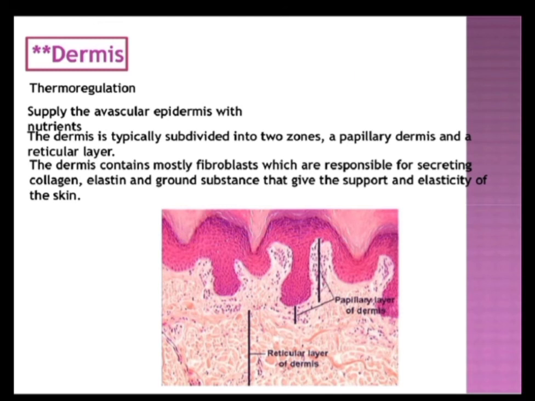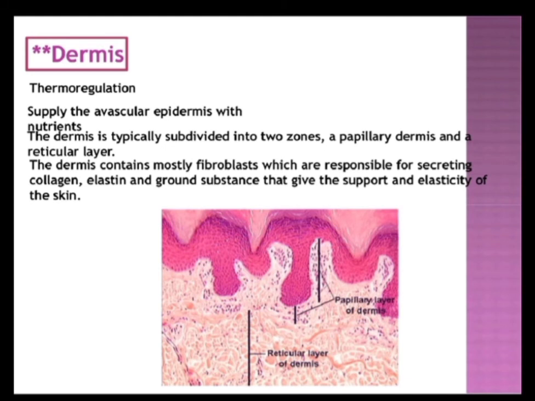It is composed of 2 layers with rather indistinct boundaries. The outer layer is called the papillary layer, while the deeper one is known as the reticular layer. So you can see, can you see these, the papillae? These are the papillae, the projections of the connective tissue projecting upwards, lifting the epidermis, and lifting the basal layer of the epidermis. And these papillae are known as the dermal papillae. This layer is so named because it bears the ridges that protrude into the epidermis.